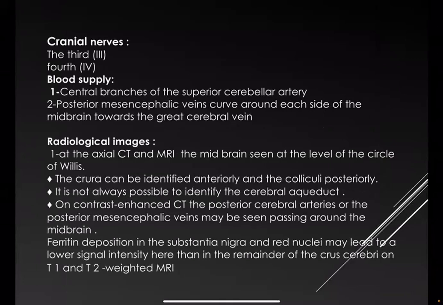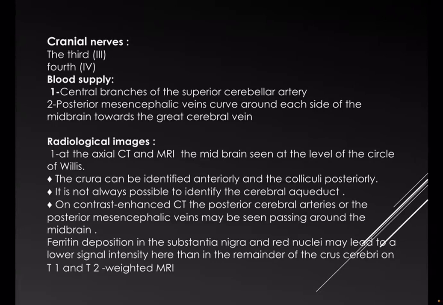Cranial nerves emerge as mentioned previously, the third nerve, oculomotor, and fourth nerve, trochlear. Supply to the midbrain comes from the central branch of the superior cerebellar artery from the basilar artery, and the posterior mesencephalic vein, which drains toward the great cerebral vein.